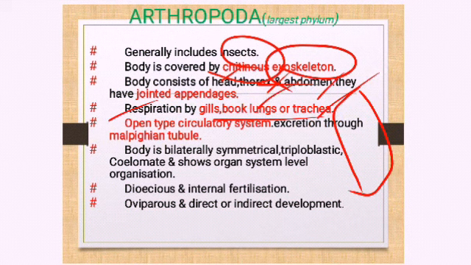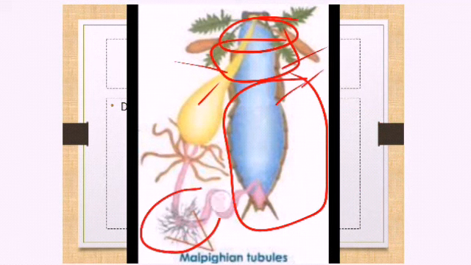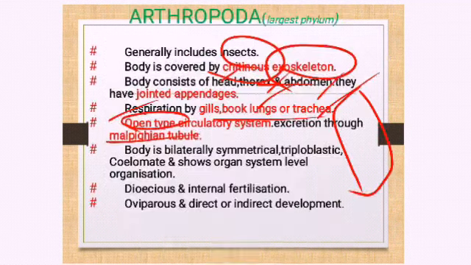They have an open type of circulatory system. I told you what open type is: when the heart pumps the blood, it does not go into arteries or veins. It is directly forced into the body fluid. That type of circulatory system we call an open circulatory system. Excretion takes place with the help of Malpighian tubules. These are thread-like structures that help in excretion, giving out nitrogenous waste, with the help of these Malpighian tubules.